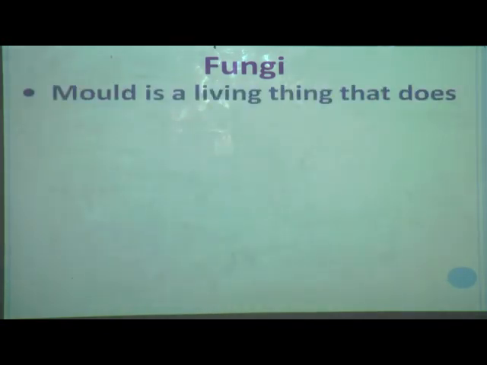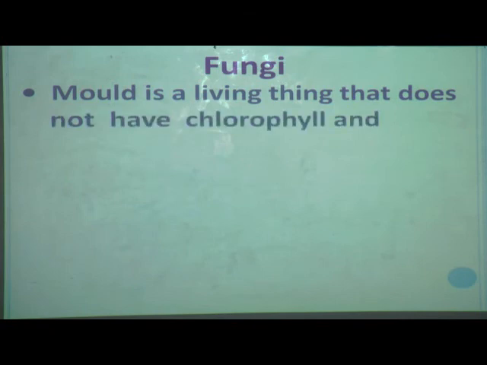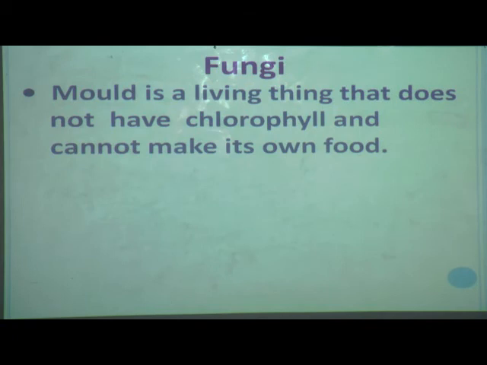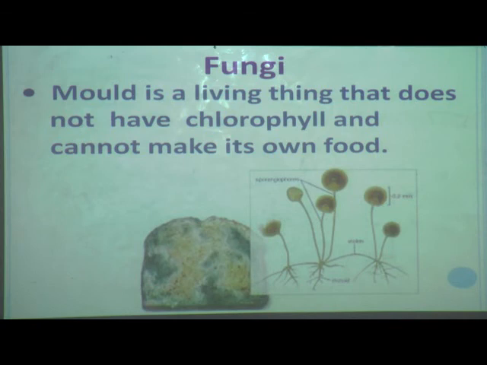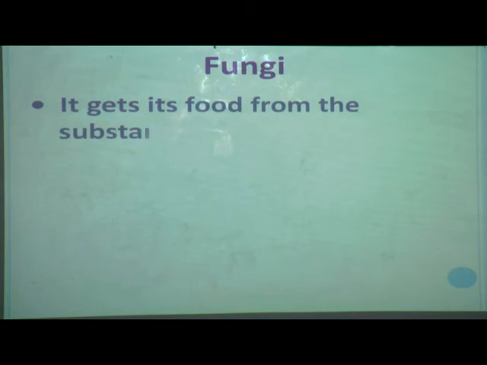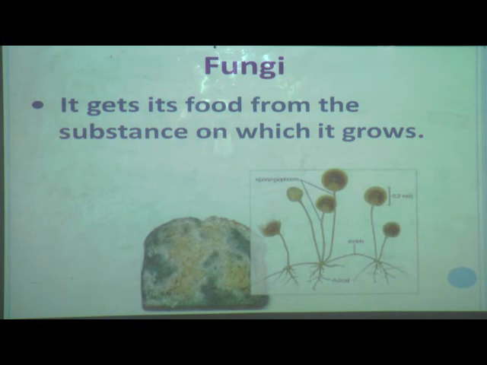Mold is a living thing that does not have chlorophyll and cannot make its own food. How can plants make food? In that lesson we have learned that non-green living things cannot make their own food because they don't have chlorophyll in them. So same here, mold is a living thing that does not have chlorophyll and cannot make its own food. So it depends on the matter on which it grows. It gets its food from the substance on which it grows. Here it is getting it from the bread.